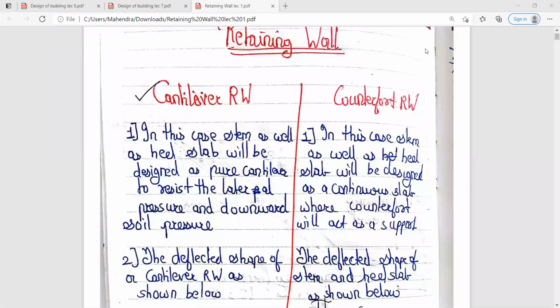Before starting the retaining wall design, can anyone tell me what you mean by the retaining wall? Already in geotech, you had studied the retaining wall to some extent. Can anyone tell me what you mean by the retaining wall, and where do we provide the retaining wall in construction?